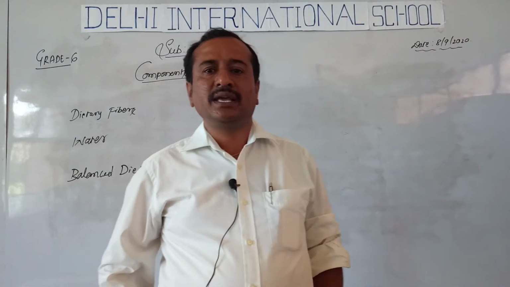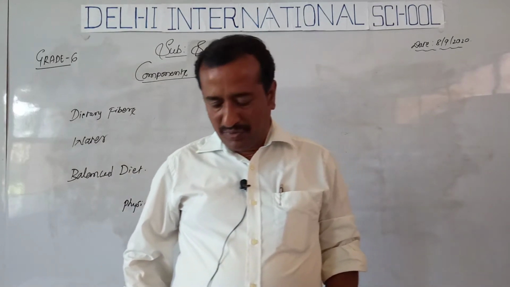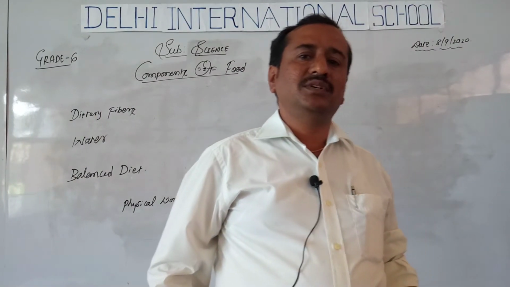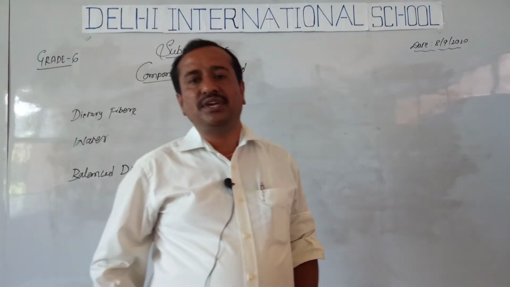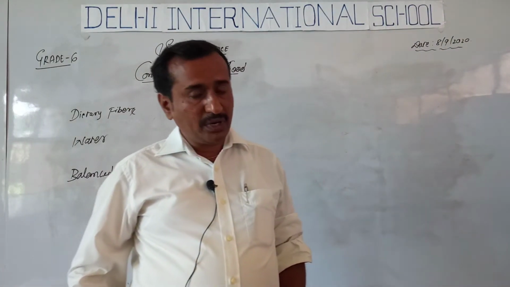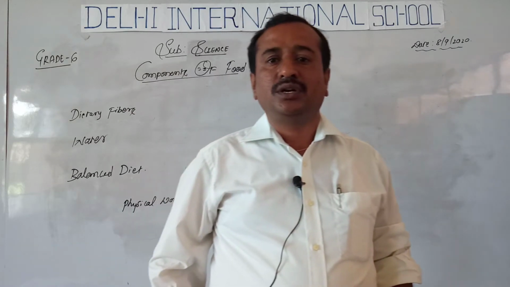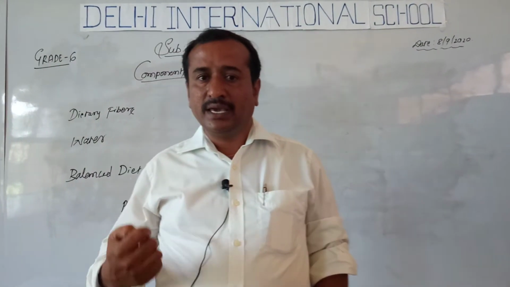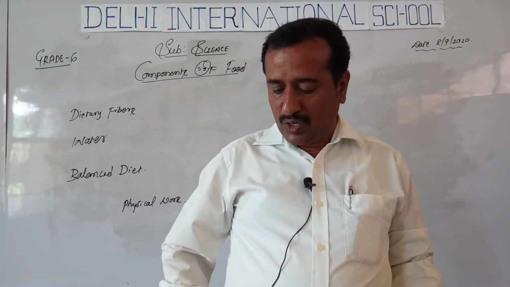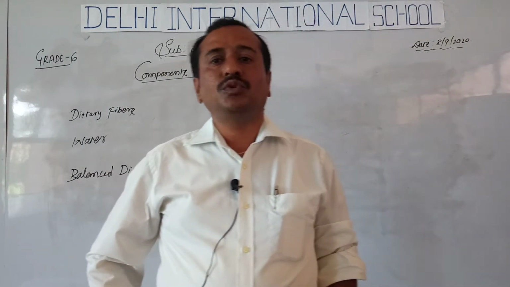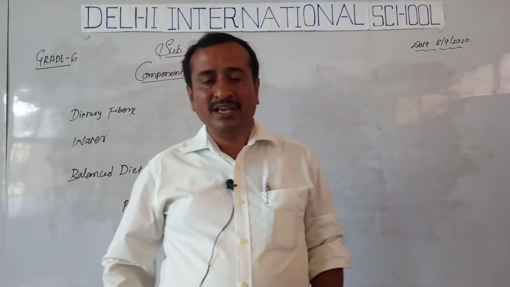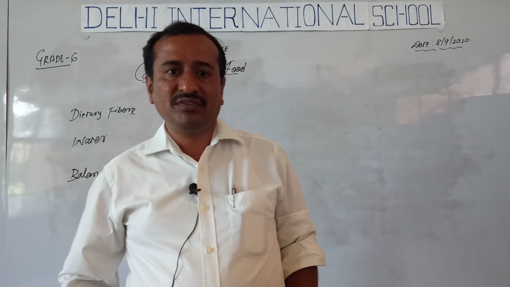Along with that, in our food, we also need dietary fibers and water. What are dietary fibers? These are nothing but roughage. They do not provide any nutrients to our body, but they are required by our body in order to remove the undigested food.